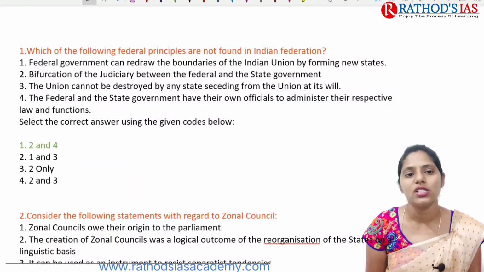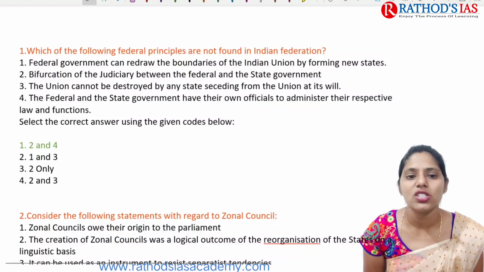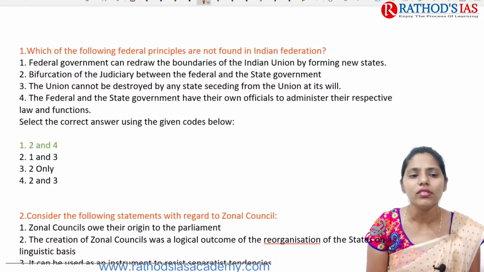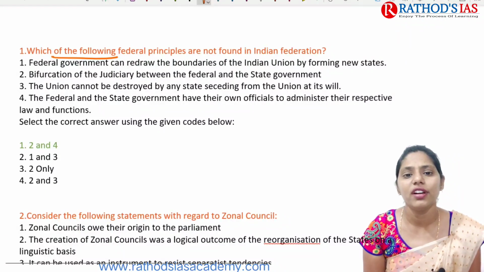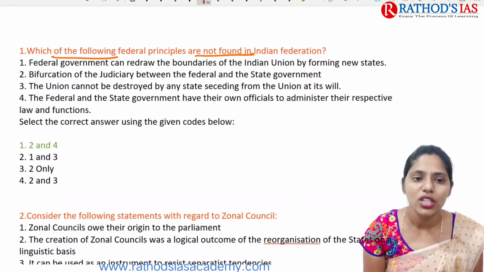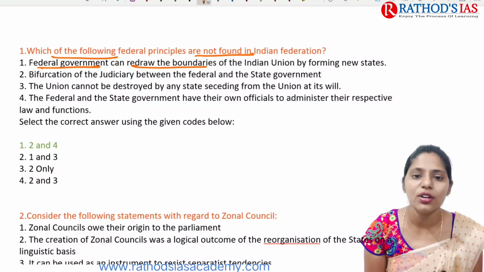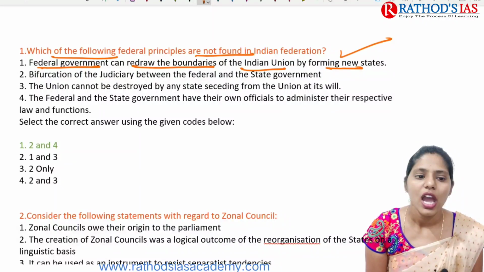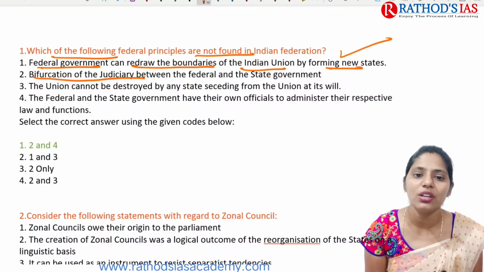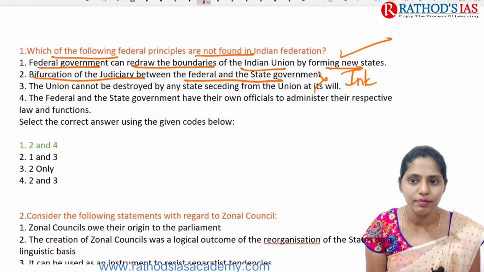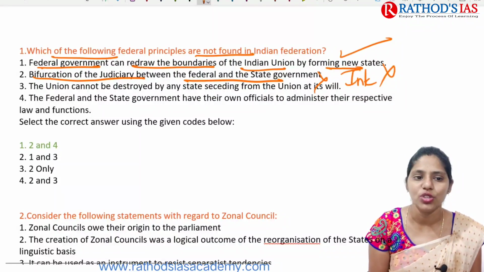And now let us try to see yesterday's questions. The first question is regarding federal principles of Indian federalism. Which of the following federal principles are not found in the Indian Federation? Federal government can redraw boundaries of the union by forming new states. Yes. The next one is bifurcation of judiciary between federal and state government. No, we have an integrated judiciary system, so we cannot go for bifurcation of judiciary.